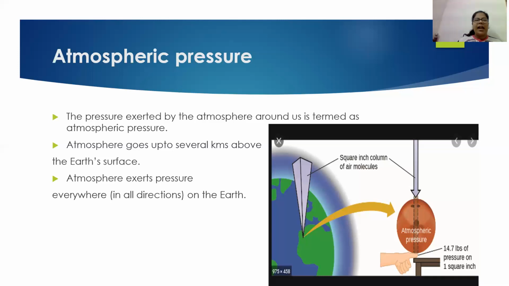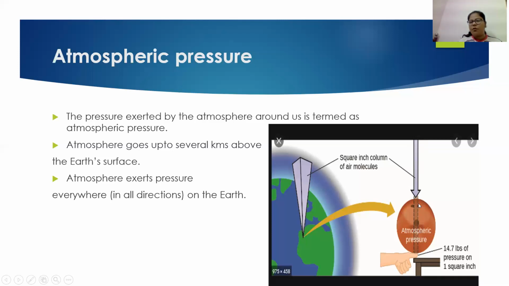That atmosphere will exert pressure in all directions. You can see in the diagram that this is the earth, and we have taken the atmosphere in a vertical column above the level of the earth. This is creating pressure on the earth's surface.